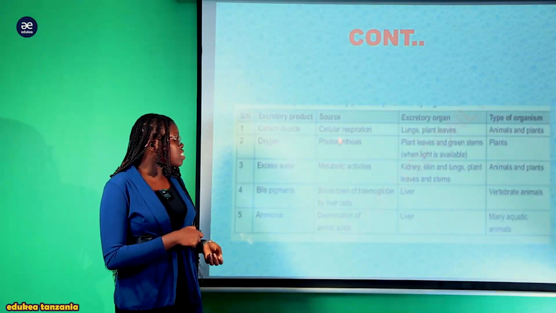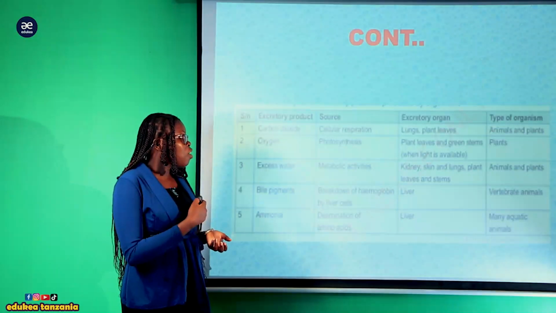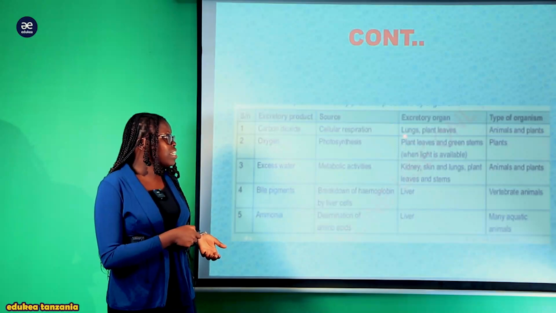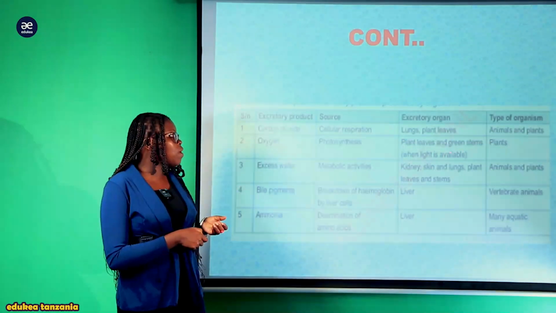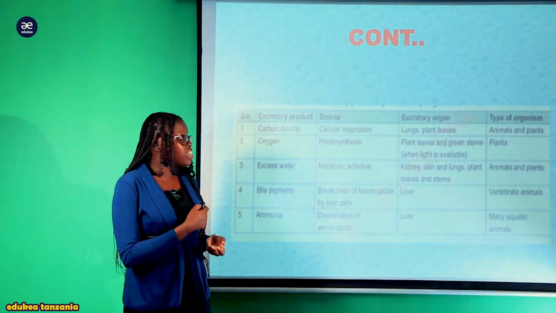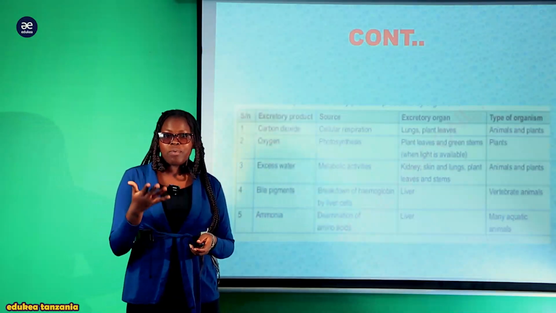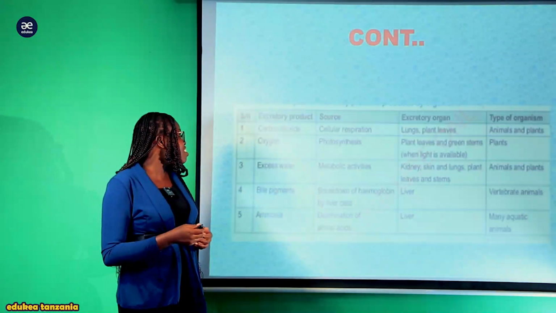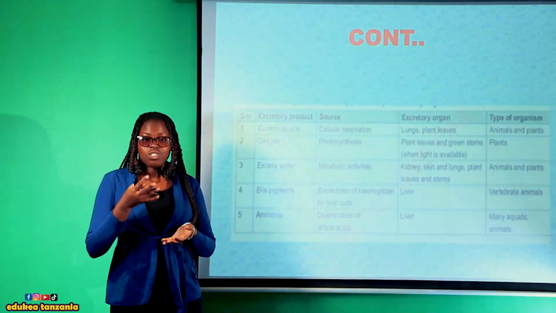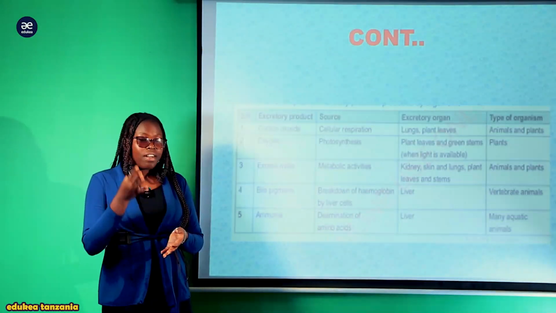Nyingine ni oxygen. Source ya oxygen ni photosynthesis. Example of the excretory organ ni plant leaves as well as the green stem. So these are some of the excretory organs which tend to excrete oxygen. And the type of organism which excretes oxygen is the plant through the process of photosynthesis. Another excretory product is water, excess water. The source of water is during the metabolic activity. Example I've already seen during the respiration.